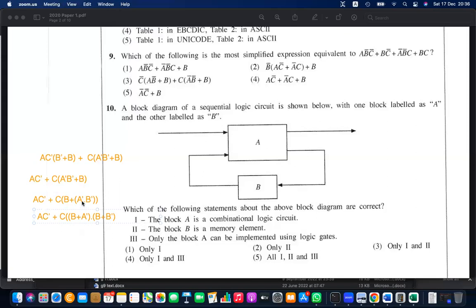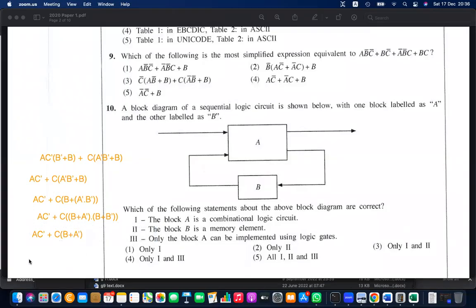So then you know B or B naught is 1. So this one and this one will be the same. So you can write A C naught, C here, and then 1 and this will be B and A naught.